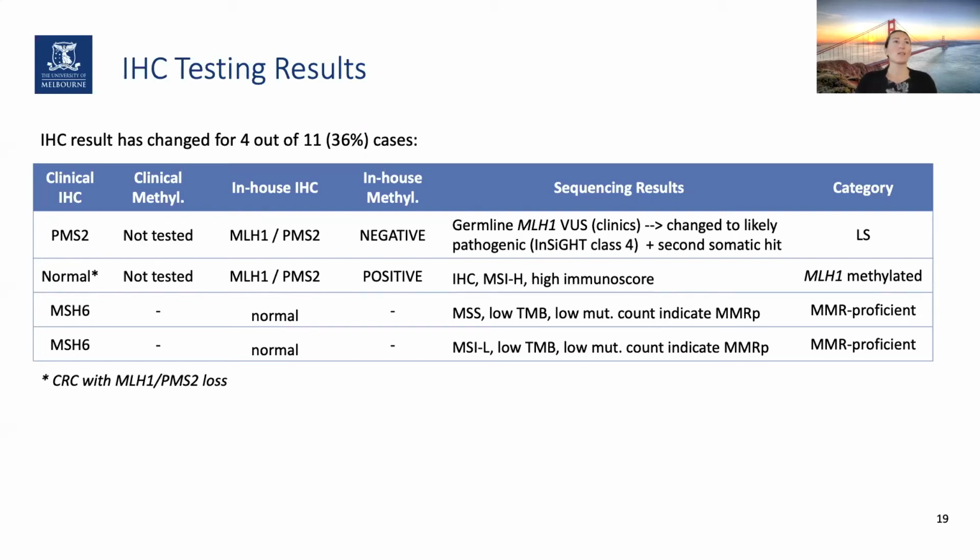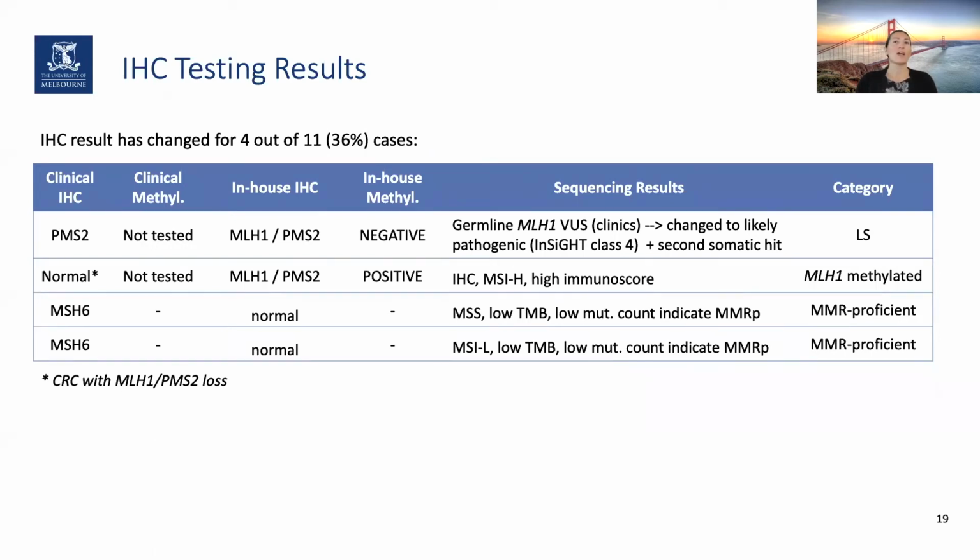The second case was a sample that was actually showing no loss of proteins, but it was recruited into our study because this patient also had a colorectal cancer with MLH1 and PMS2 loss, which we were also able to identify in the endometrial cancer. So then, of course, we performed in-house methylation, and we found it to be positive, which is why we classified this patient as an MLH1 methylated case.